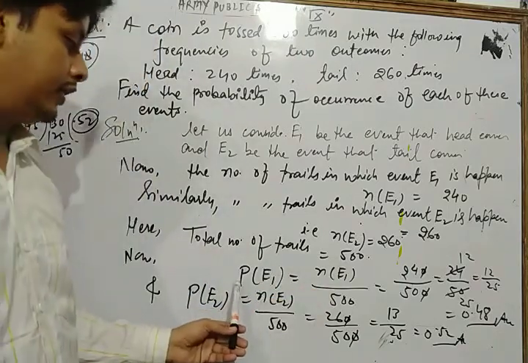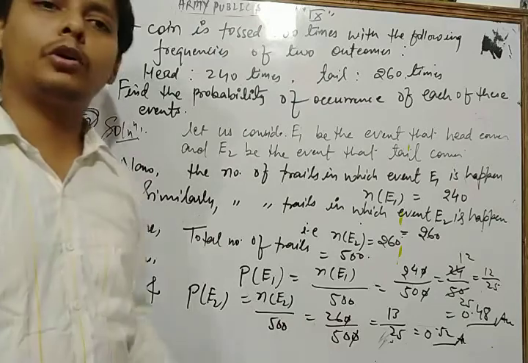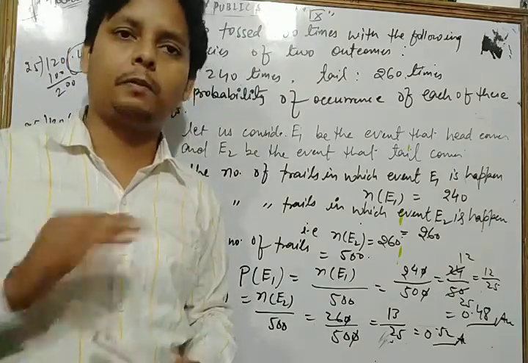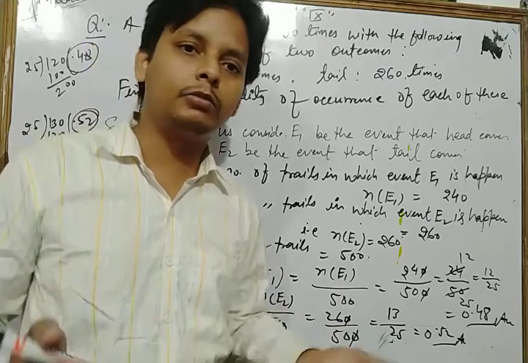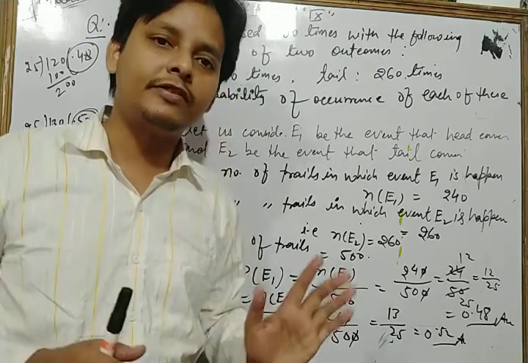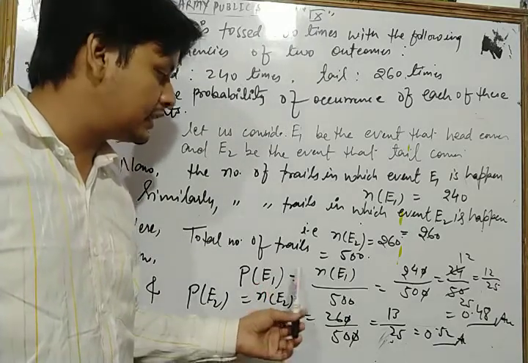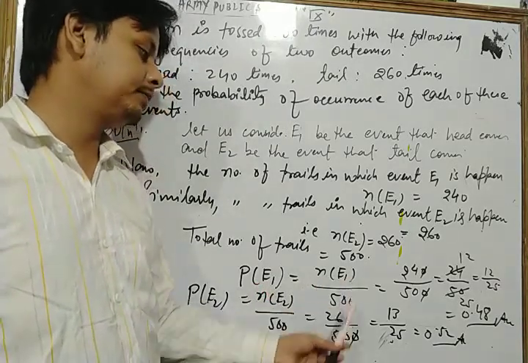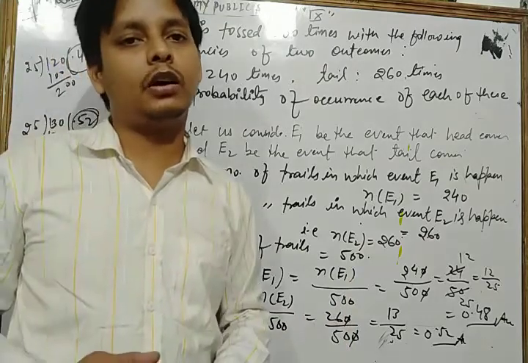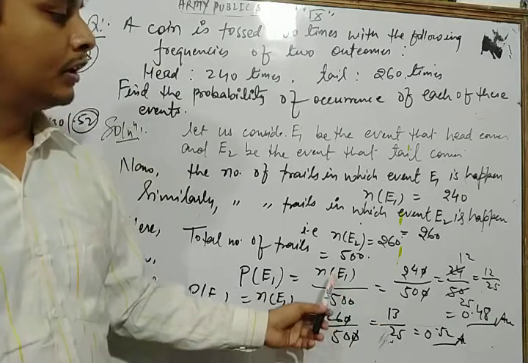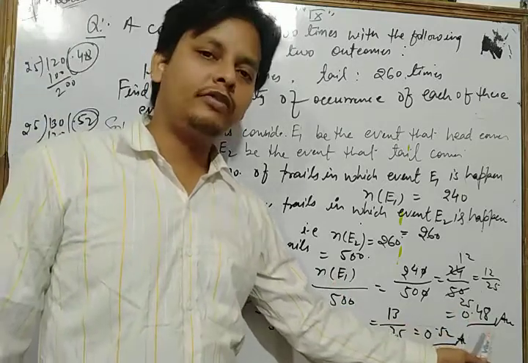Now we find the probability by that formula: number of trials in which the event happens upon the total number of trials. This is the general formula to find the probability of any event. Similarly here, the probability of event E1 is equal to the number of event E1 upon the total number of all possible outcomes, that is 500. After solving, we get 0.48.